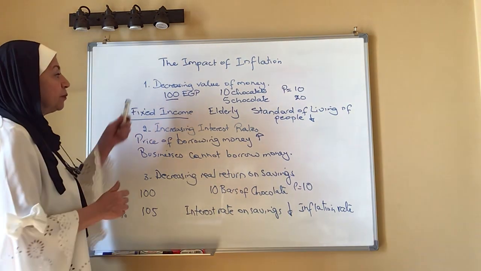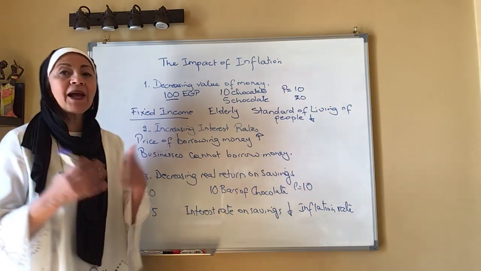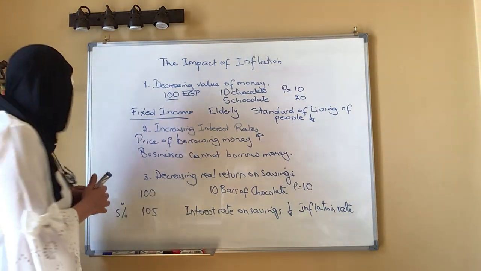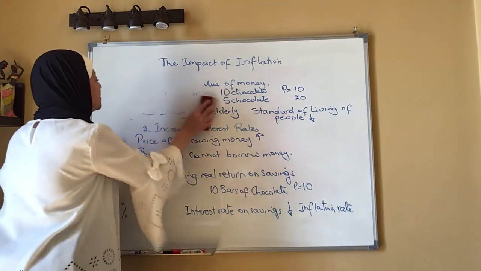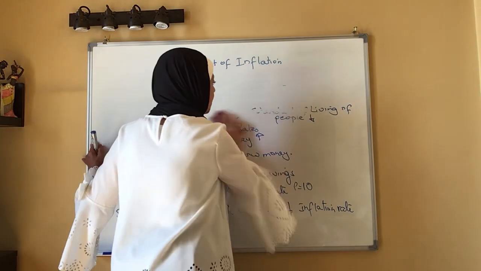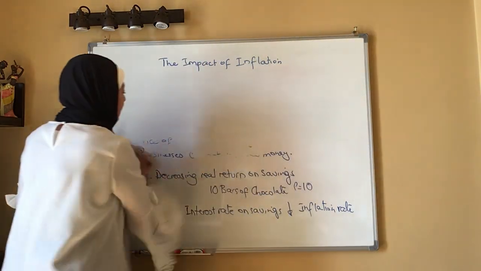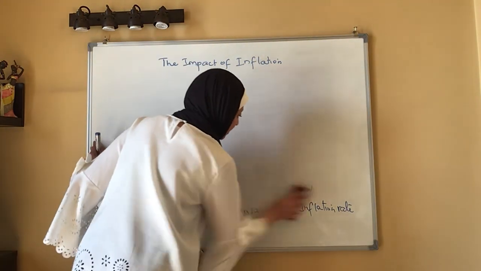Okay, to be specific about certain conditions: lending, borrowing, saving, spending.